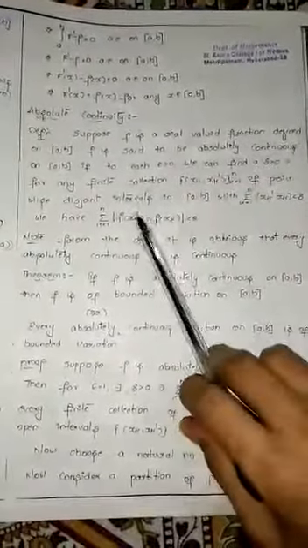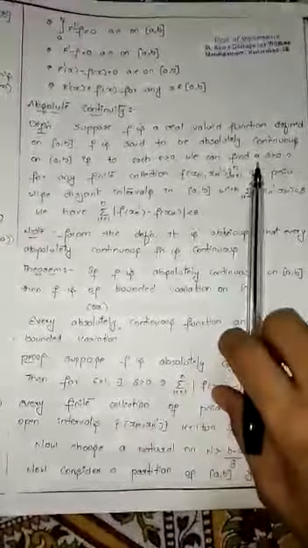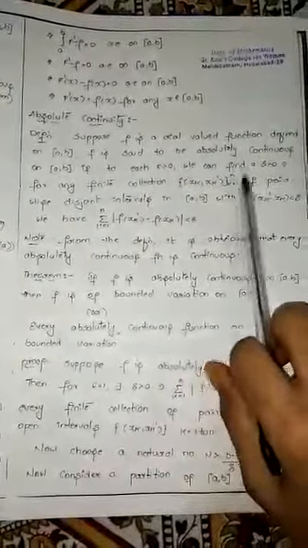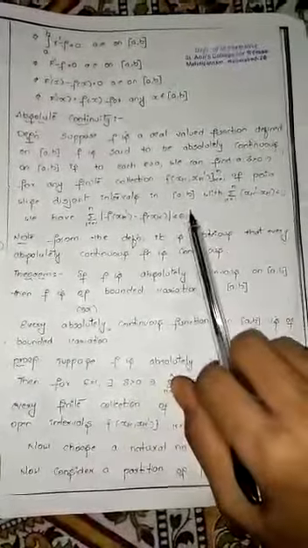Then f is said to be absolutely continuous if for a given epsilon greater than 0, we can find a delta greater than 0, such that for a finite subcollection of pairwise disjoint intervals xk and xk dash, where k is varying from 1 to n, in closed interval a comma b, if summation k equal to 1 to n mod xk dash minus xk is less than delta, then summation k equal to 1 to n mod f of xk dash minus f of xk is less than epsilon.